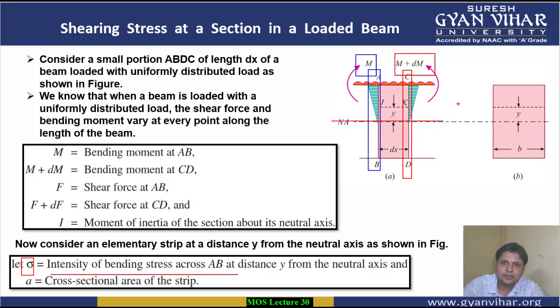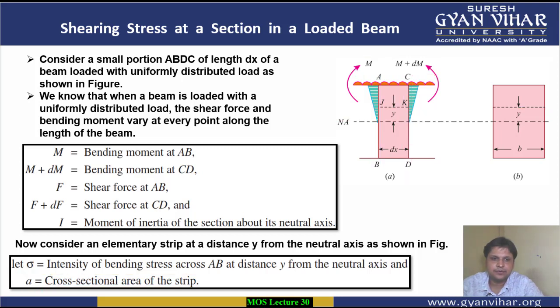So let the value of stress at a distance y from the neutral axis at this plane AB be sigma, and also let A be the cross sectional area of the strip.